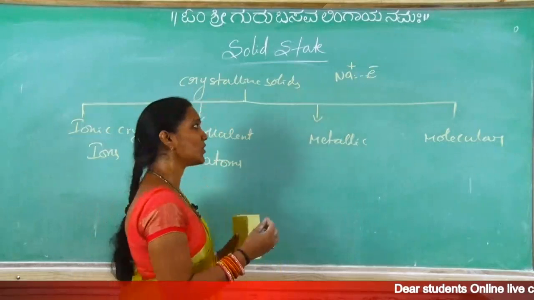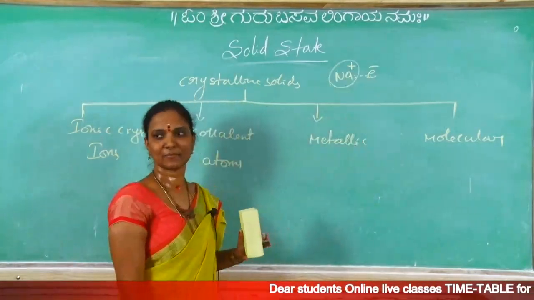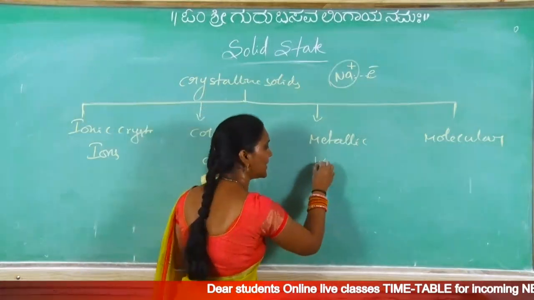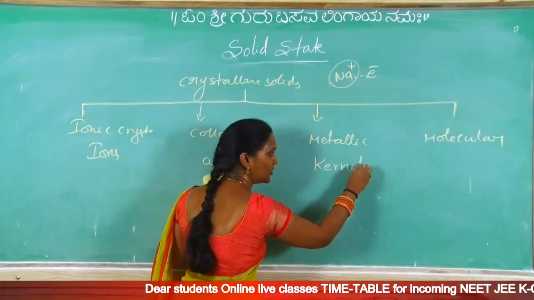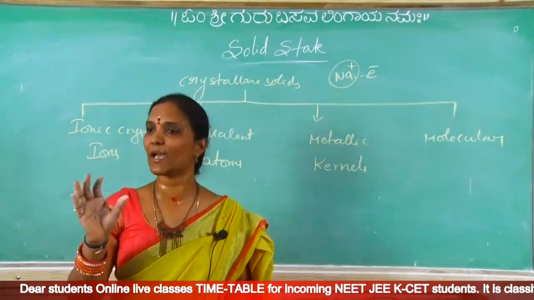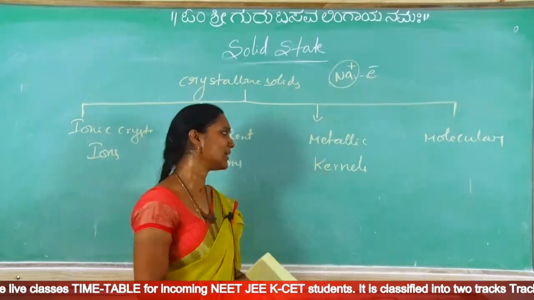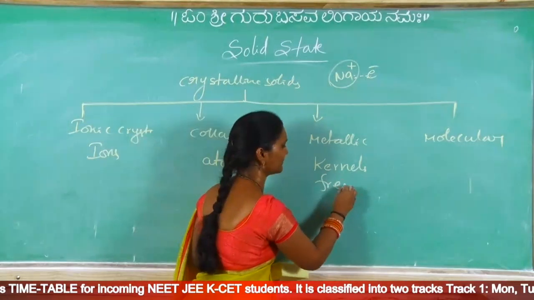Okay. Now what are the constituent particles? These metal ions are the constituent particles. These metal ions are called metal kernels. Remember? These are metal kernels. In a metallic crystal, metal ions will form, and those metal ions are called metal kernels. Metal kernels and free electrons are also there.